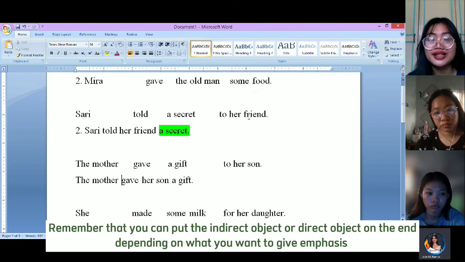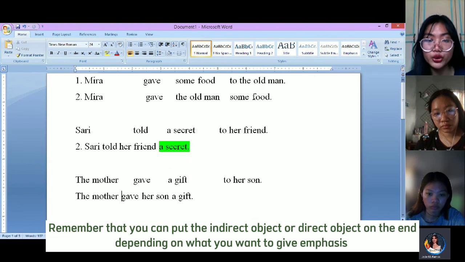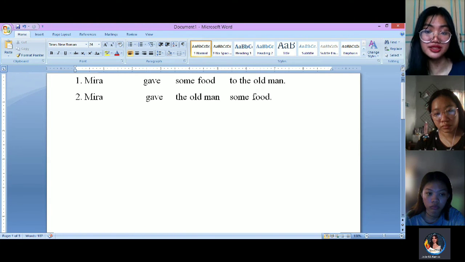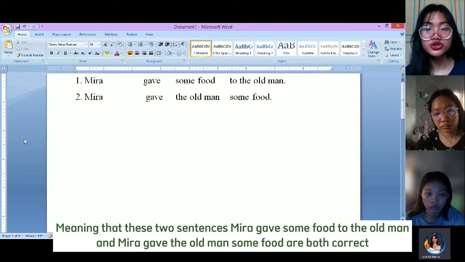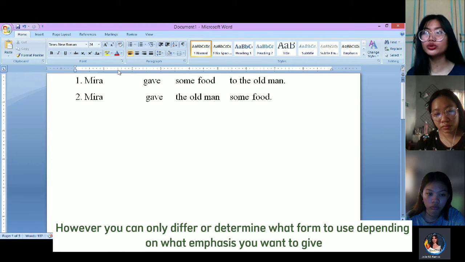Remember that you can put the direct object in the end depending on what you want to give an emphasis on. So, meaning that these two sentences, Mira gave some food to the old man and Mira gave the old man some food, are both correct. However, you can only determine what type of sentence to use depending on what emphasis you want to give.